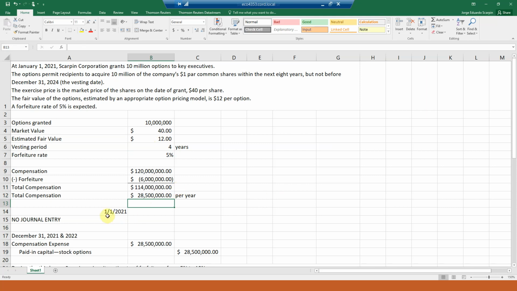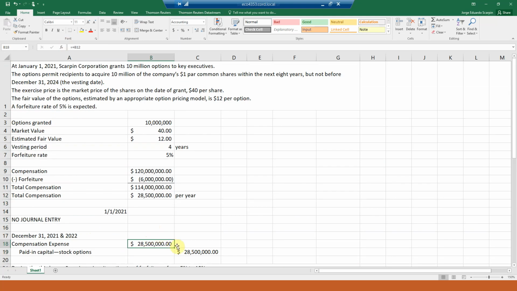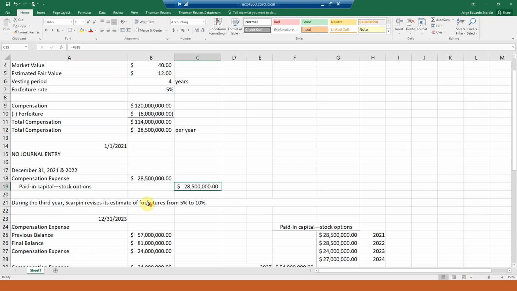Journal entries. January 1st, no journal entry. We have nothing. We are only announcing it. December 31st, 2021 and 2022, the first 2 years: compensation expense and paid in capital stock option. So it is an expense and the credit is not an asset or liability. The credit is equity, stockholders' equity or shareholders' equity, 28.5.